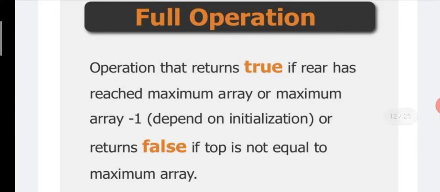The next operation is the full operation. It returns true if rear has reached the maximum array size -1. Means that when we execute this full operation and it returns true, we can consider that rear has reached the maximum, the last position of the queue. If this operation returns false, then the queue has some space to insert an element.